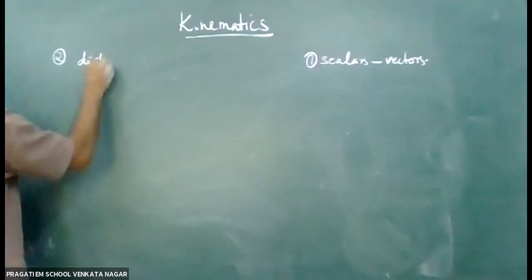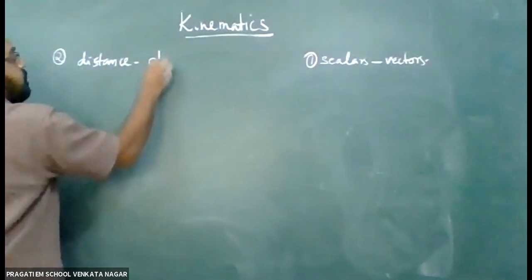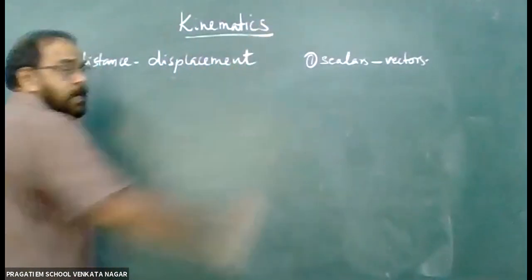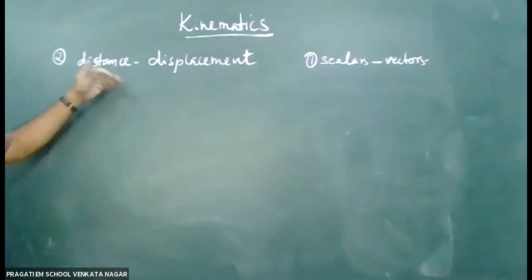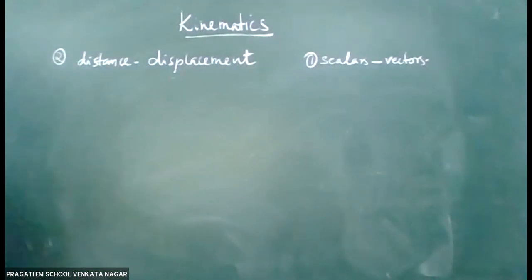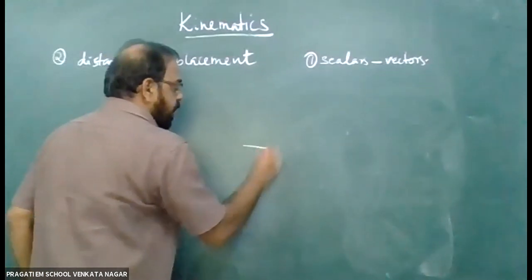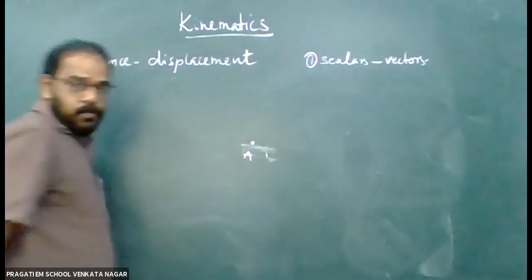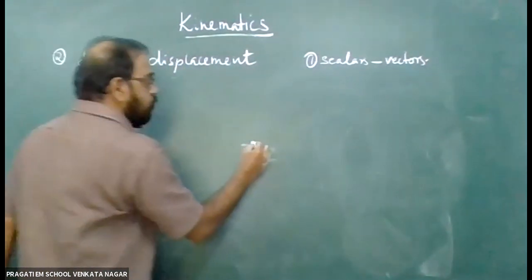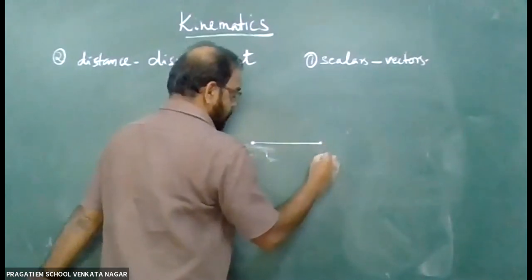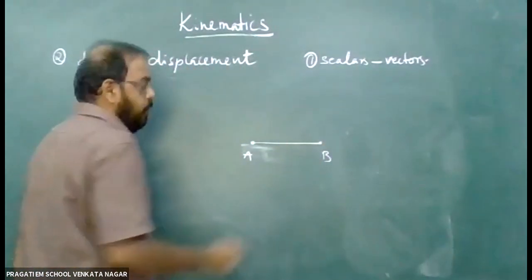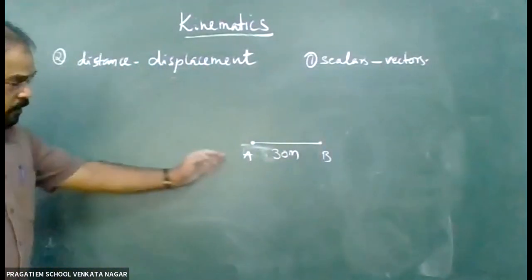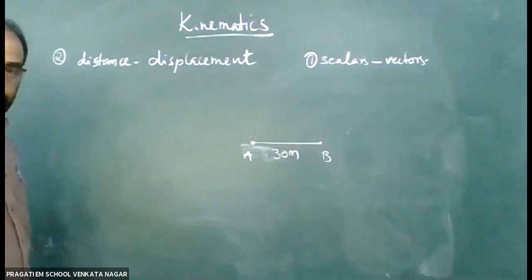distance and displacement. Distance traveled and displacement. Suppose early morning, this point A is my house. In the morning I am going to the temple. It is at B. It is around 30 meters, very near to my house. From A to B, I traveled 30 meters.